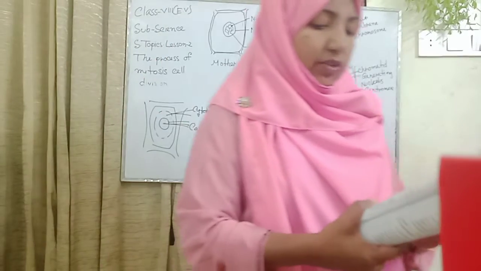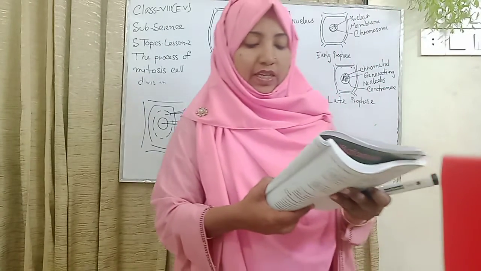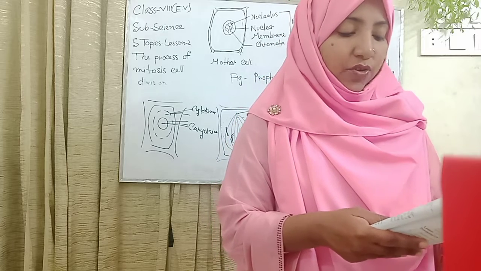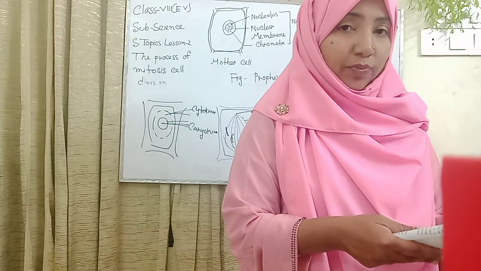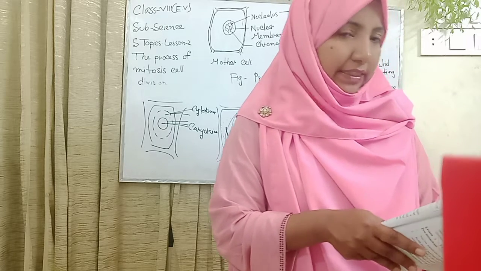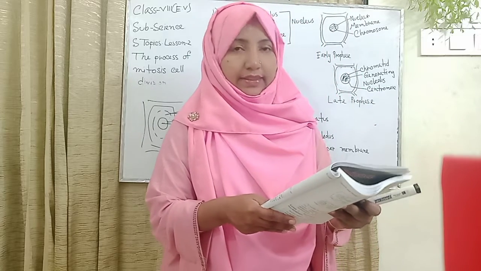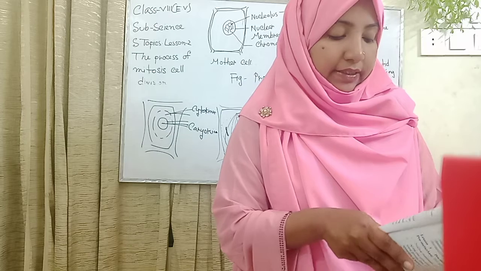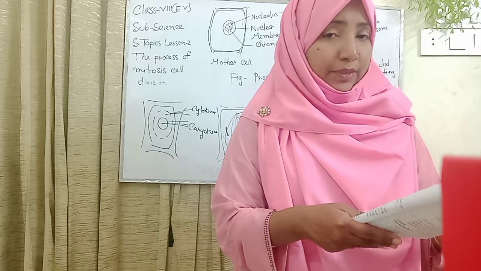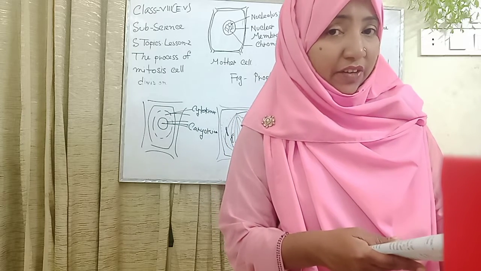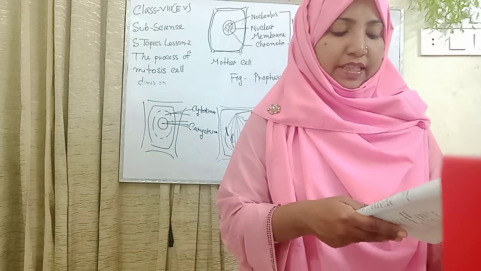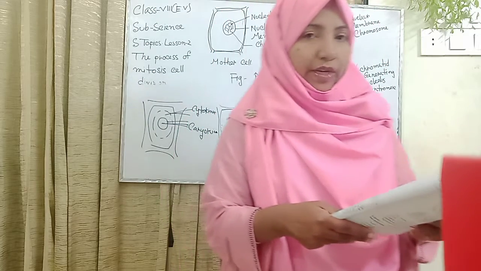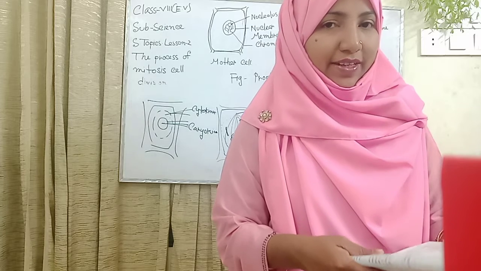Mitosis is a continuous process in which karyokinesis, division of the nucleus, occurs first, and then cytokinesis, division of the cytoplasm, takes place. Before starting karyokinesis and cytokinesis, the nucleus of the dividing cell needs to make some preparations. These preparations are called the interphase. This intermediate stage between 2 consecutive cell divisions is known as the interphase or resting stage.